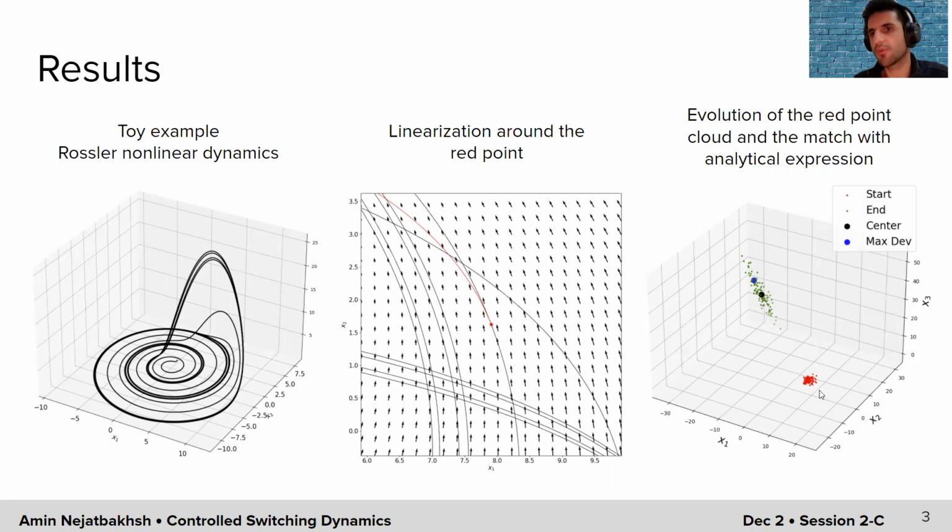So we start from this red point cloud. We evolve this red point cloud according to some linear dynamics, here given by the Jacobian, and each of these points will eventually go to another point, which is represented by this green point cloud, and there is a direction that has the most variance in the final point cloud. For that direction, we don't need to sample from the points. We know the analytical expression for that direction.